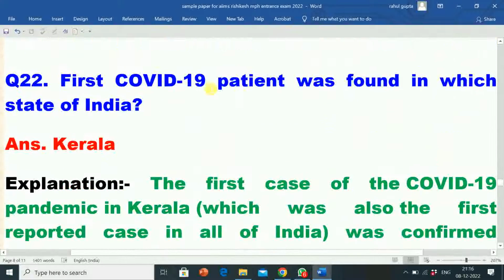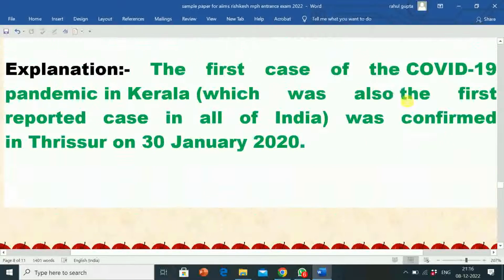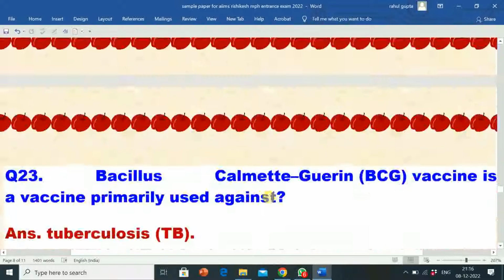Next question is, first COVID-19 patient was found in which state of India? Its answer is Kerala. First COVID-19 patient was found in Kerala. Its explanation is, the first case of COVID-19 pandemic in Kerala, which was also the first reported case in all of India, was confirmed in Thrissur on 30th January 2020.